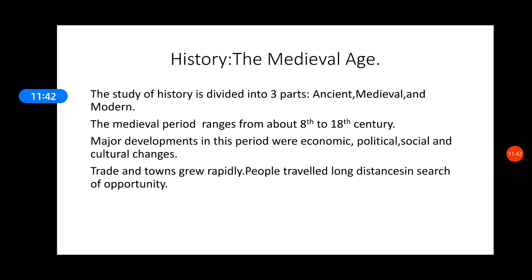We still have some, but not as much as we have about the medieval and the modern period. Medieval, as it is in between ancient and modern, is the middle age. We also call it middle age, and the duration of the medieval period is from the 8th to the 18th century.